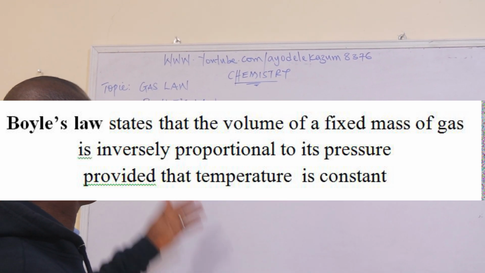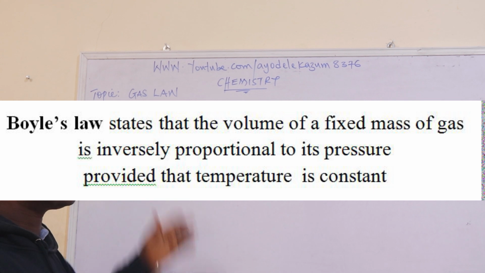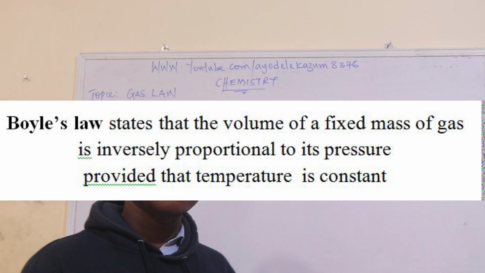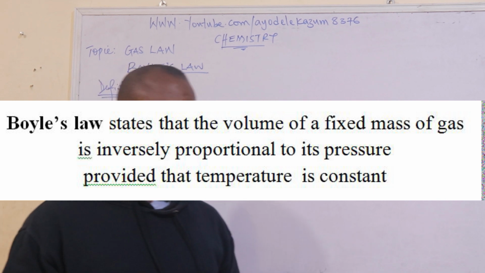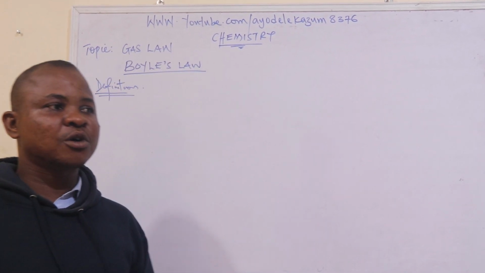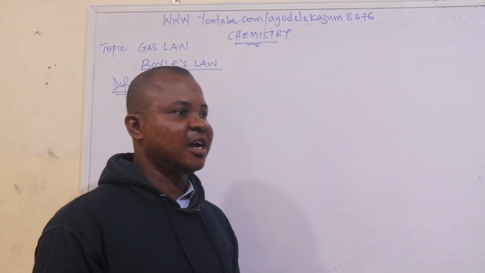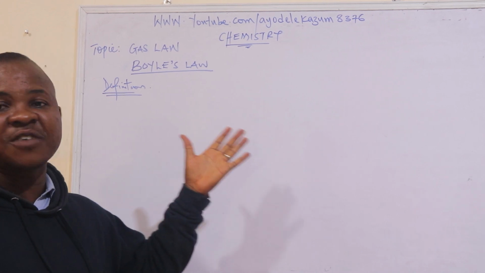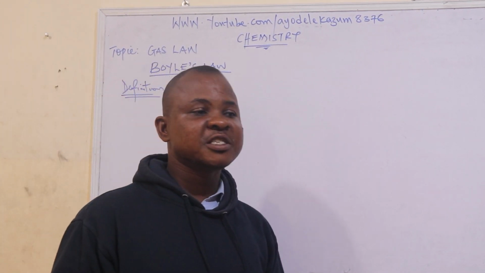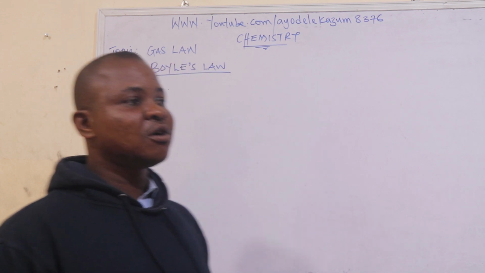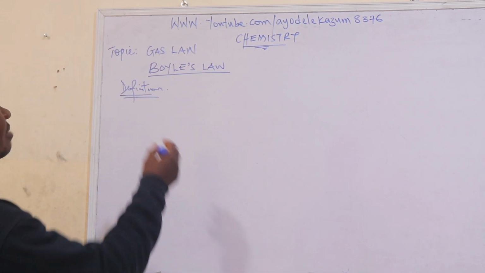By definition, Boyle's law states that the volume of a given mass of gas is inversely proportional to its pressure, provided that temperature remains constant. I go again. The volume of a given mass of gas is inversely proportional to its pressure, provided that temperature remains constant. So let's look at it mathematically.